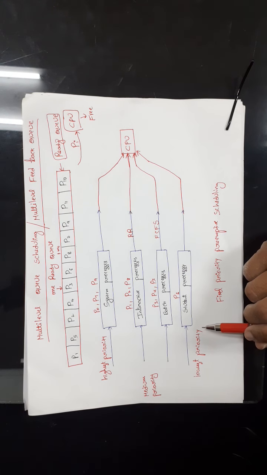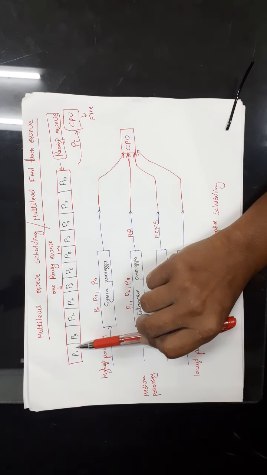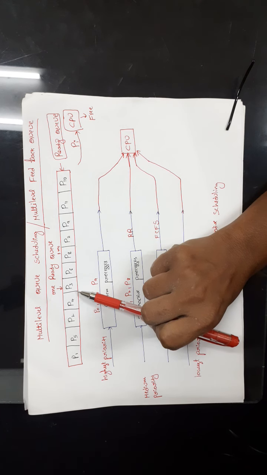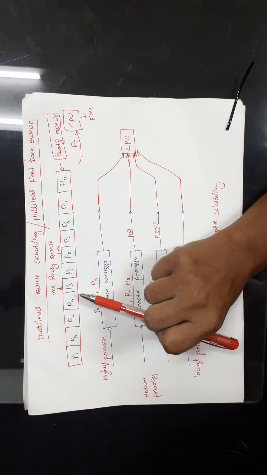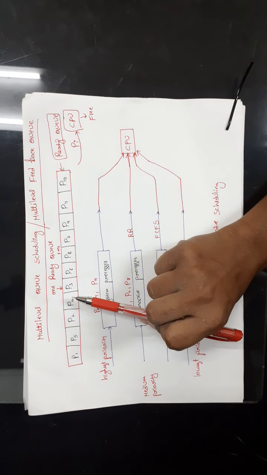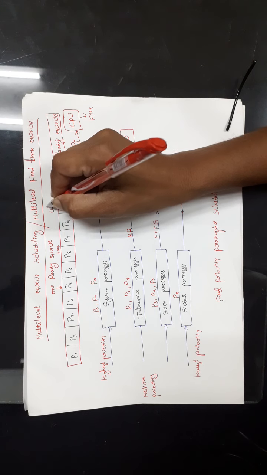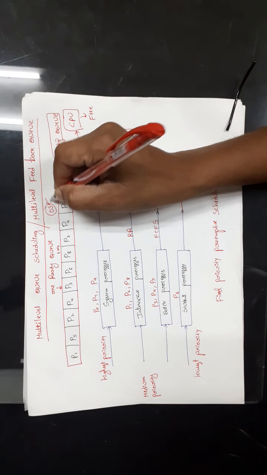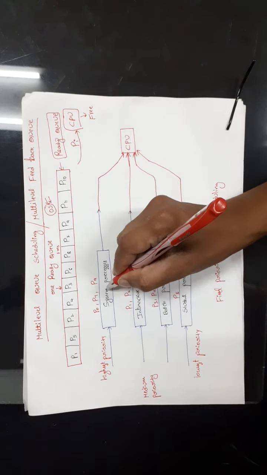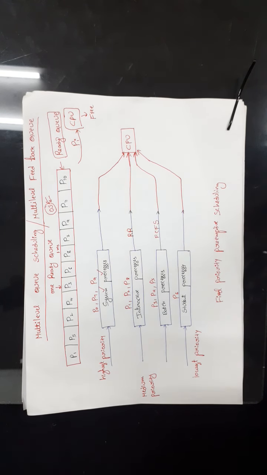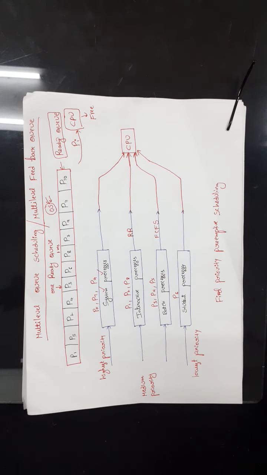But here if you observe, the types of these processes may be different, right? For example, if you consider a computer system, if you want to work with the computer system, then the operating system is the important software, right? Without operating system software, you cannot work with the computer system. So the processes which are related to the operating system are called the system processes.